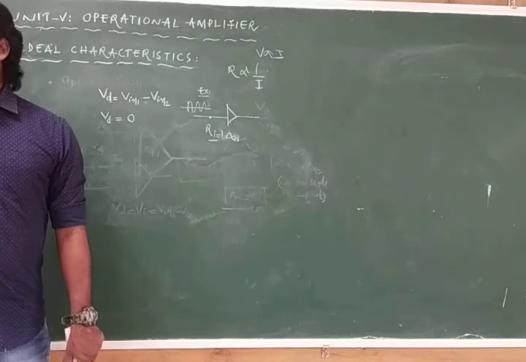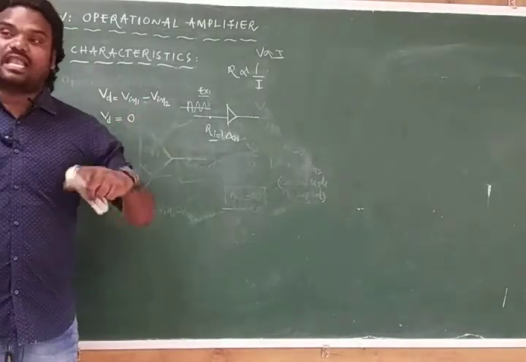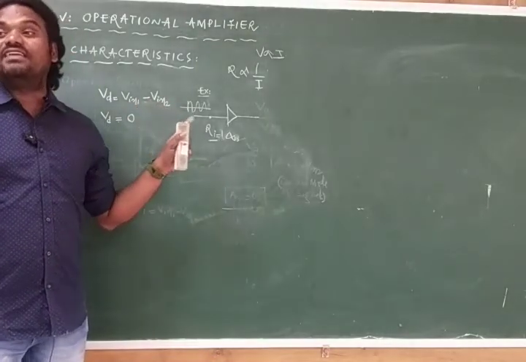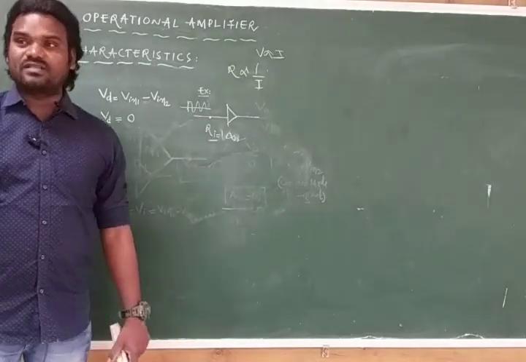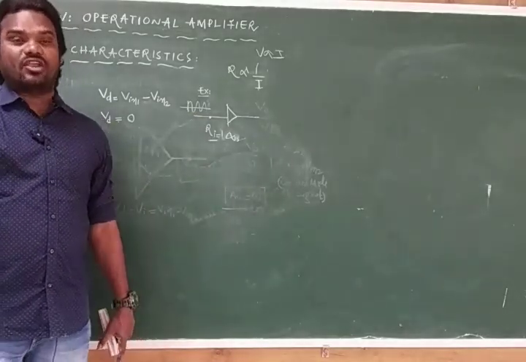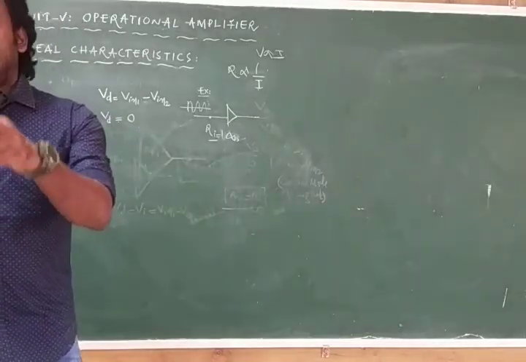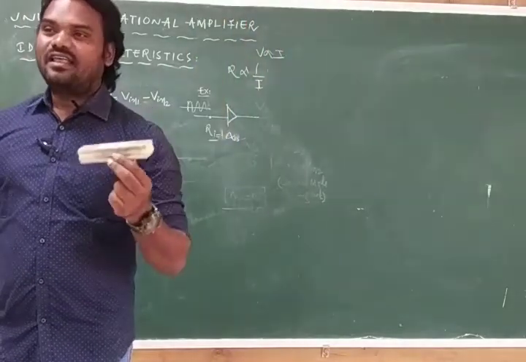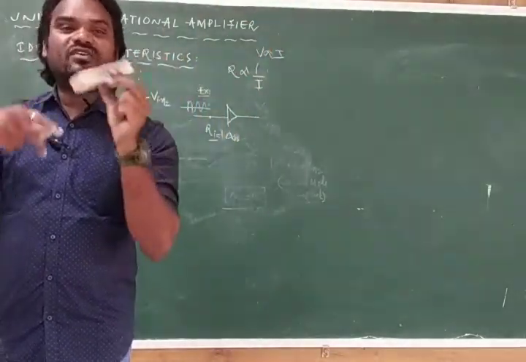But practically Vin1 is not equal to Vin2. Even if you select 2 millivolts here and 2 millivolts here also, Vd will not be 0 in practice, because it is connected with some other circuits. Are you getting it? This is an IC. If I keep ICs ideally, I can't get any function. Ideally it has to have Vin1 equal to Vin2.